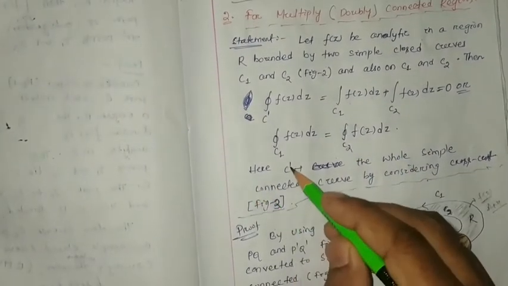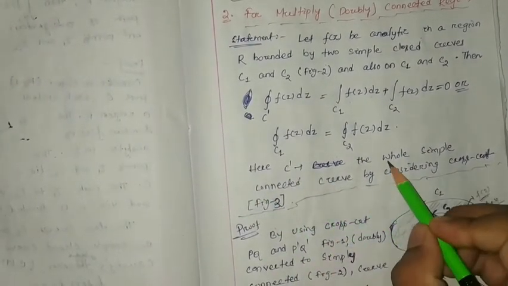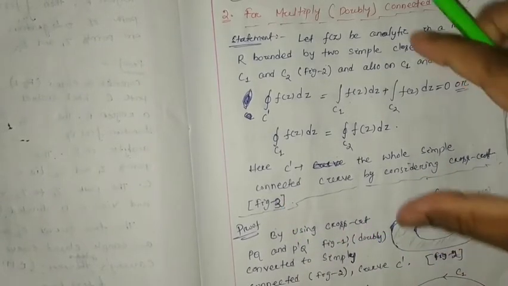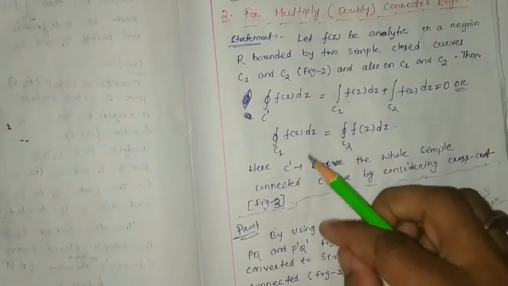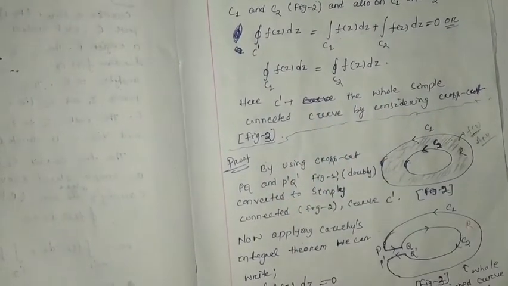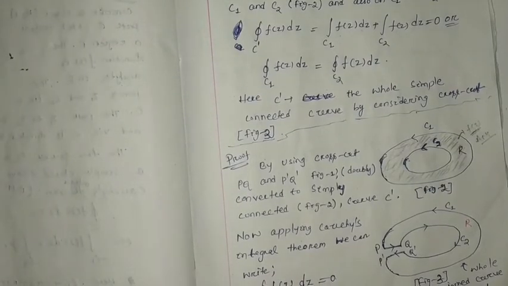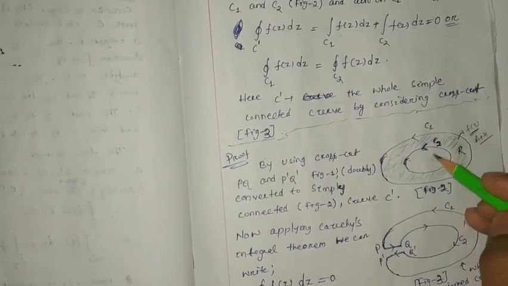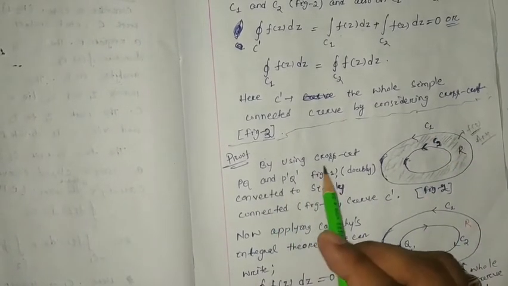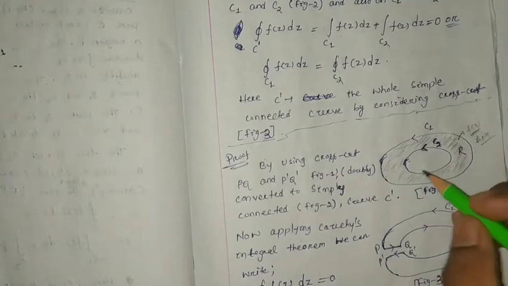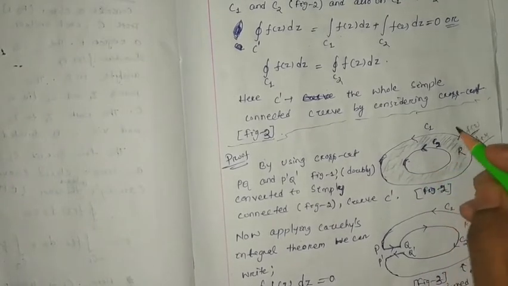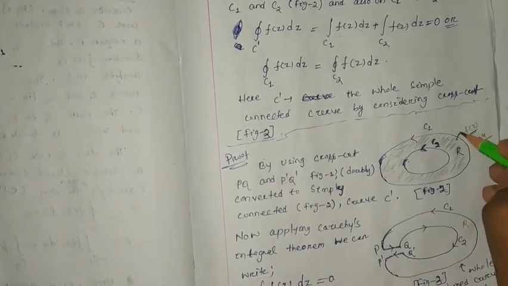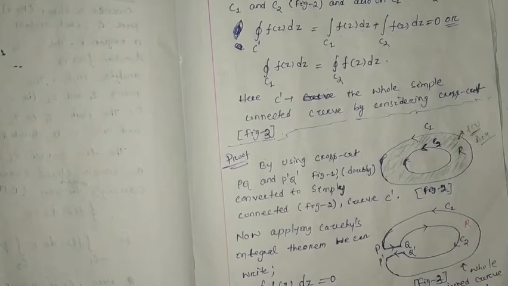So here, what is C dash? C dash is the whole simply connected curve obtained by considering the crosscut. Whatever we have written in the statement, we are going to discuss in detail. Here you just focus. Initially we defined this region which is enclosed by C1 and C2, right, by using crosscut. Here we can find that in this region, in this region, in this region, the function does not exist.